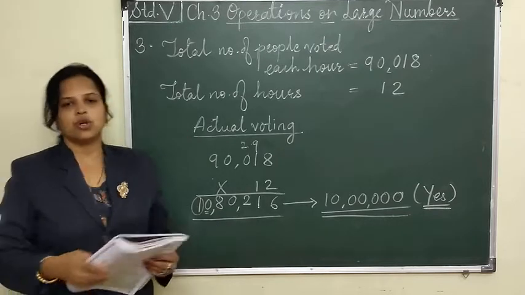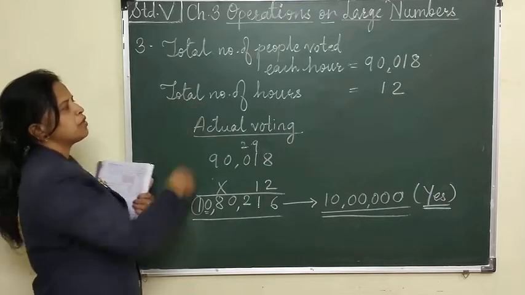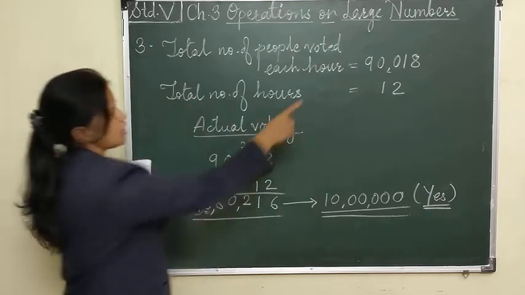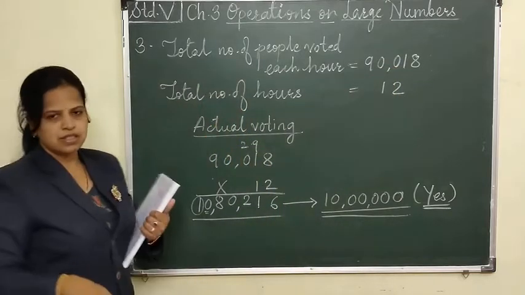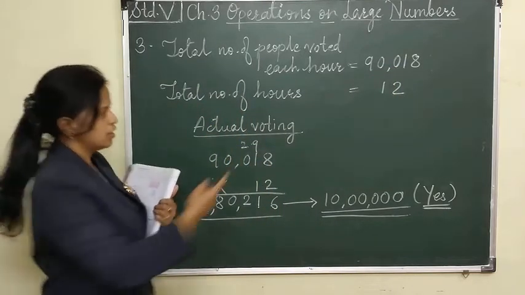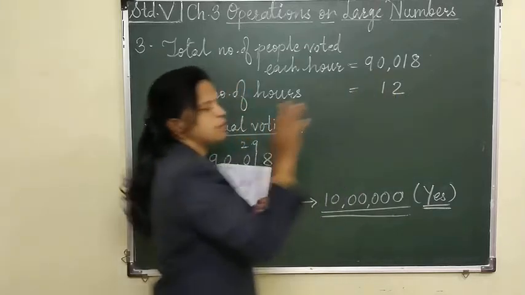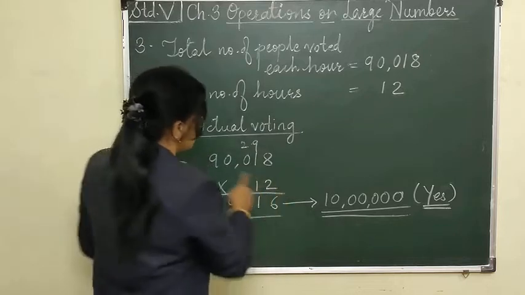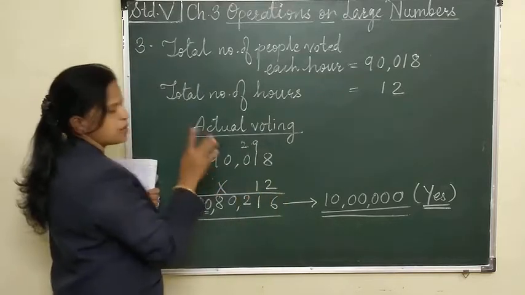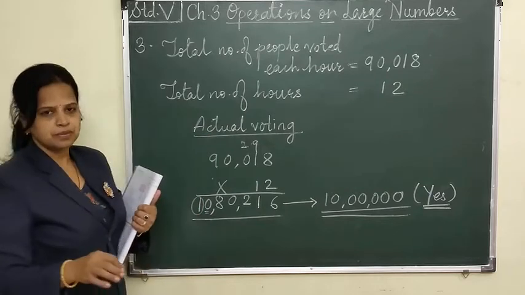Let's see, I have solved the problem here. You can write it down in your notebook afterwards. See, total number of people who voted each hour, what is that number? 90,018. And total number of hours, how many hours were they voting? 12 hours the voting was going on. Per hour 90,018 people voted. Like this, the total number of people we have to find out. So 90,018 multiplied by 12. I got the actual number here.